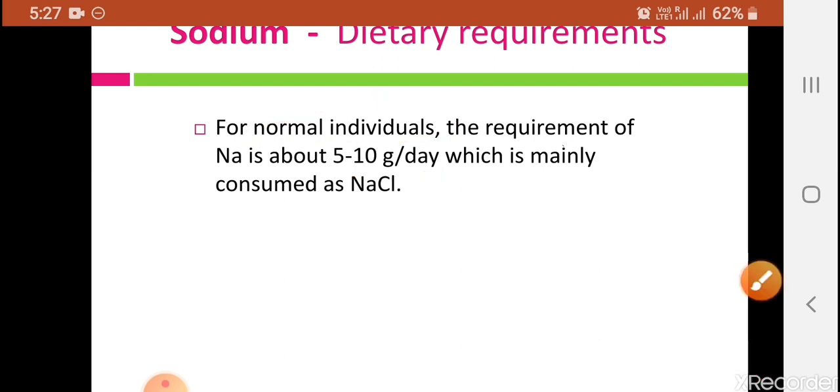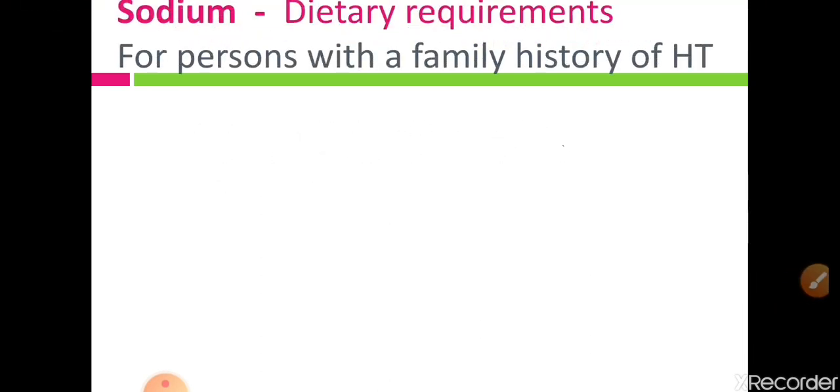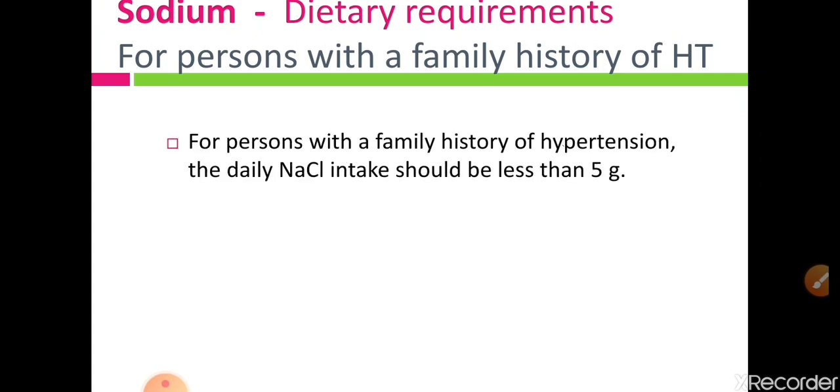So let us see the persons having a family history of hypertension. The sodium dietary requirement for persons with a family history of hypertension, that means a person having a hypertensive mother, father, or any blood relatives, is that the daily NaCl intake should be less than 5 grams.